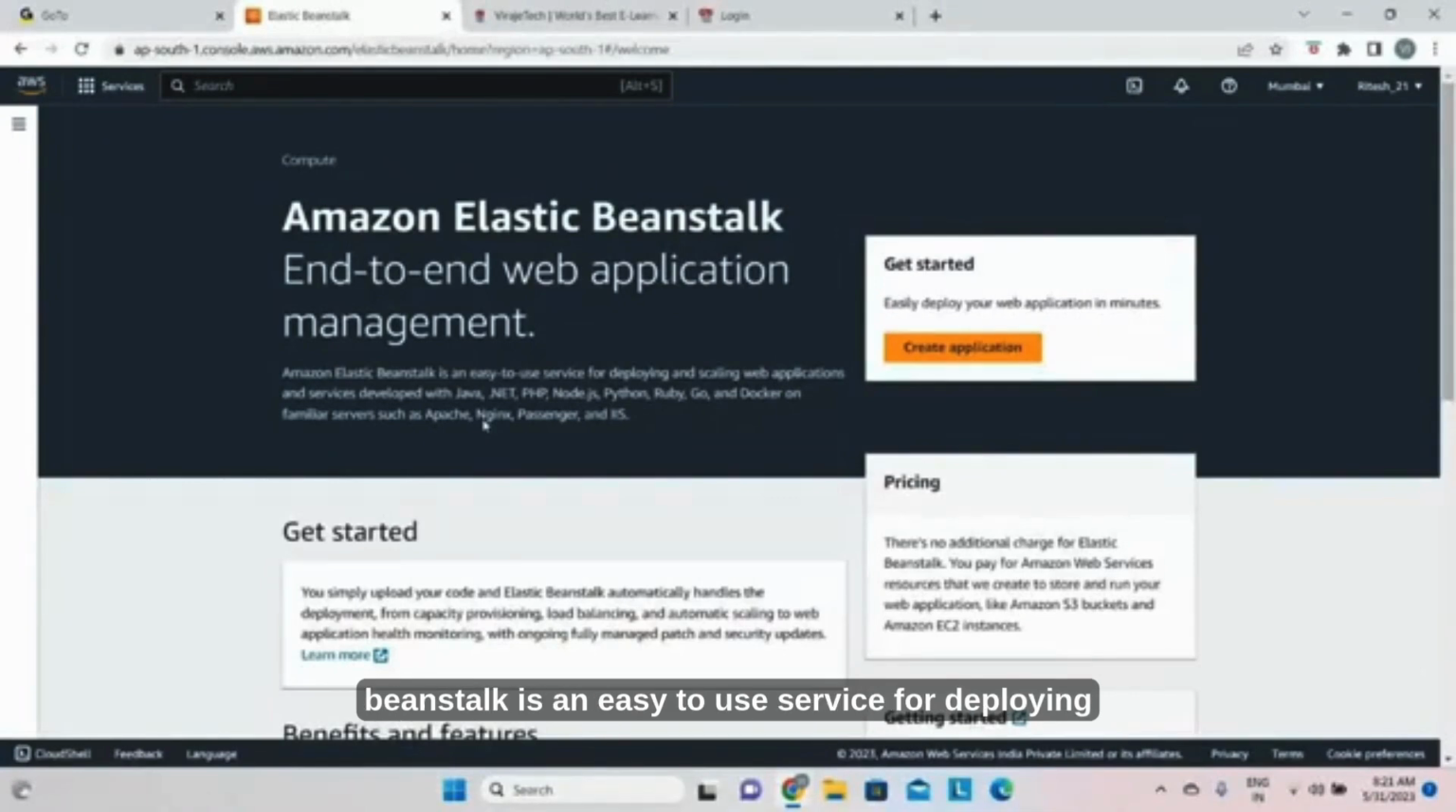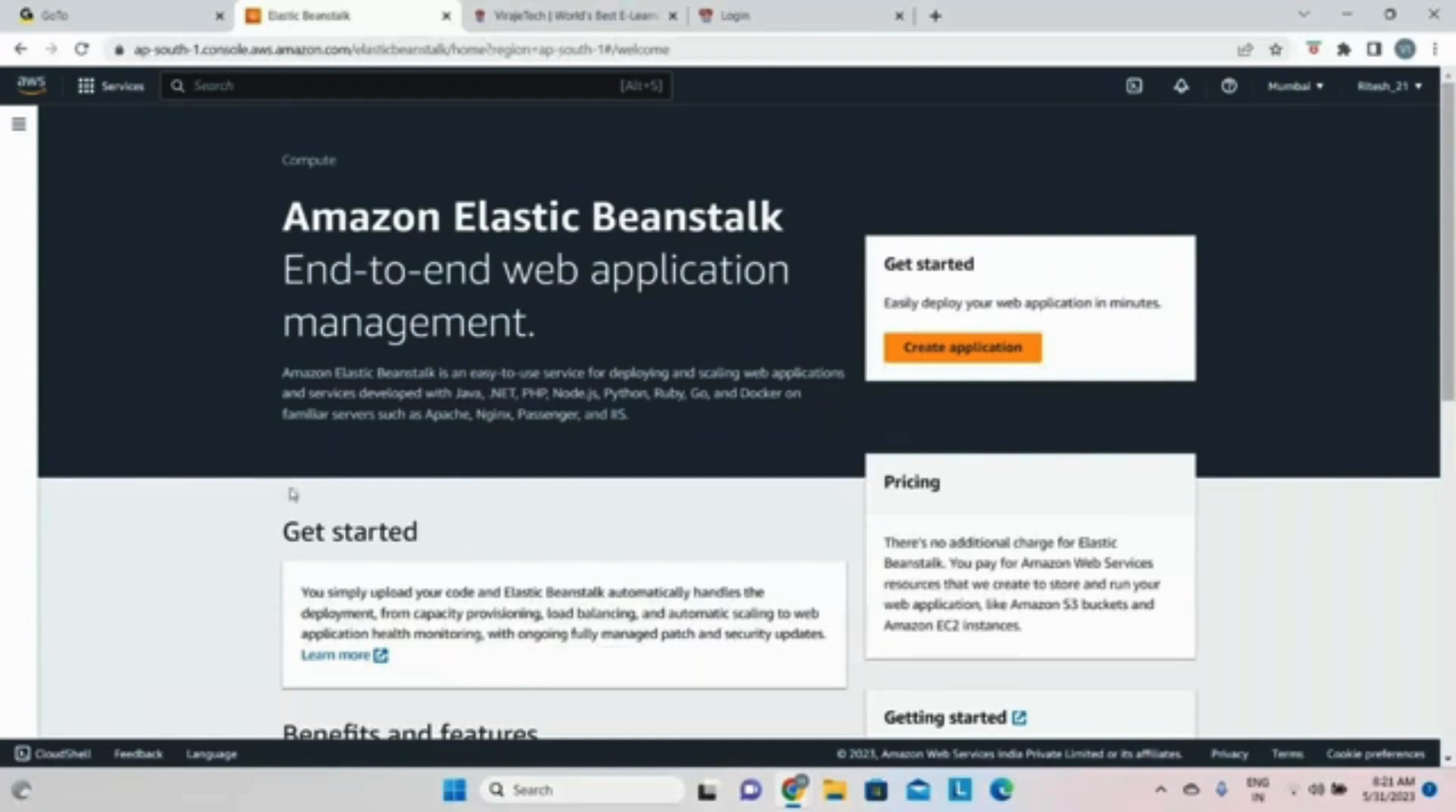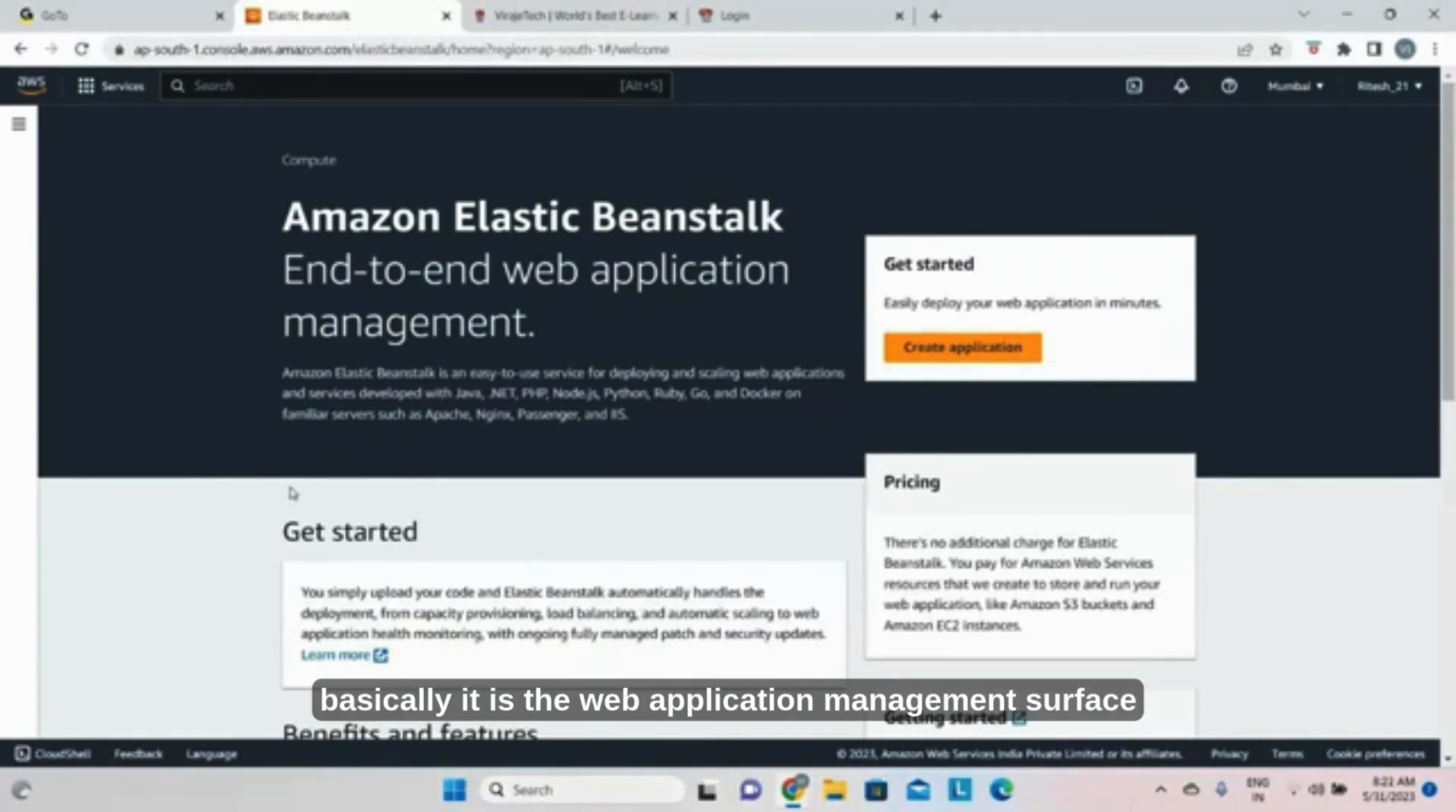Amazon Elastic Beanstalk is an easy to use service for deploying and scaling web applications and services developed with Java, .NET, PHP, Node.js, Python, Ruby, Go, and Docker on the familiar servers such as Apache, NGINX, Passenger, and IIS. Very simple definitions. Basically, it is the web application management service.